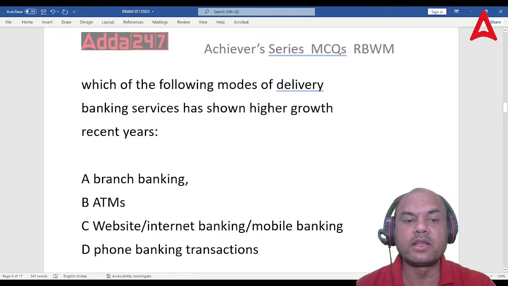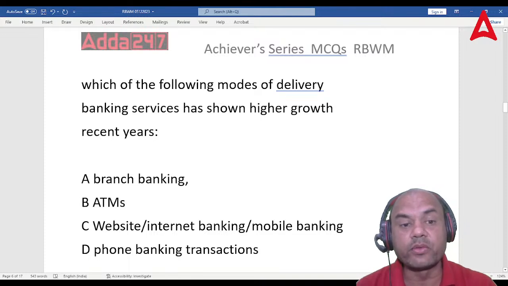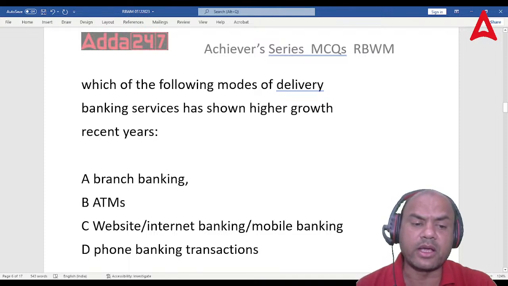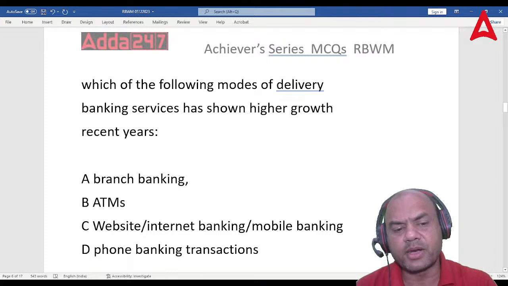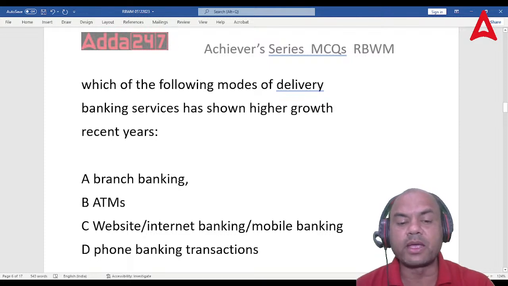Which one of the following delivery modes has shown higher growth in recent years? Recent years means after COVID. Which one of them has shown very high growth? Branch banking, ATM, website, internet, mobile, phone banking transactions.